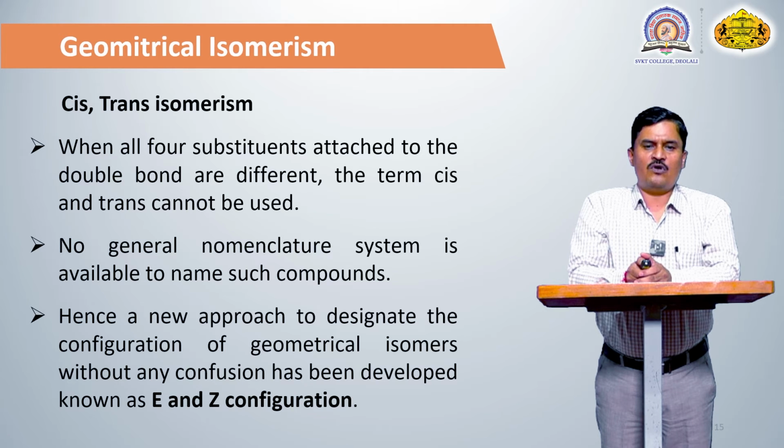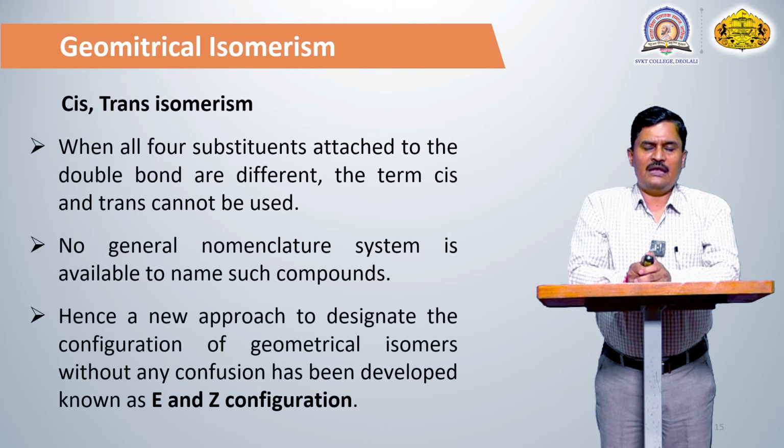When all 4 substituents attached to the carbon-carbon double bond are different, the terms cis and trans are not useful. No geometrical nomenclature system is available for such a system. It means that if a carbon-carbon double bond is attached with 4 different groups, the cis and trans system is not useful. Hence a new approach to designate the configuration of geometrical isomers without any confusion has been developed, for example E and Z.